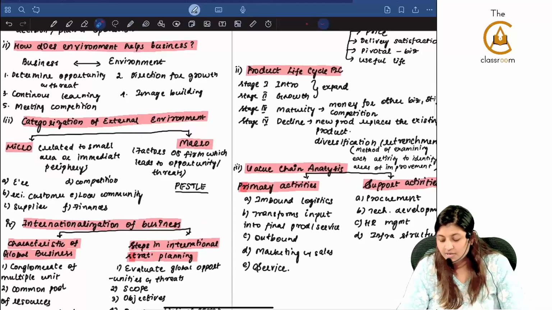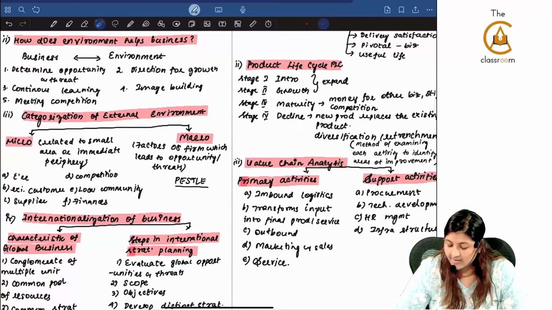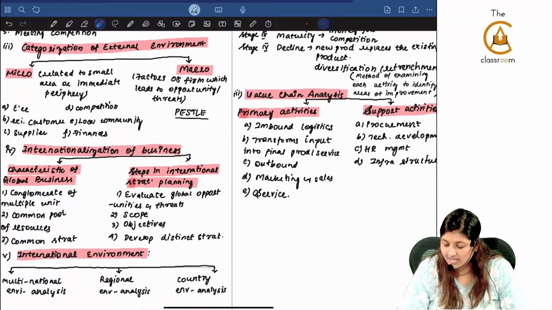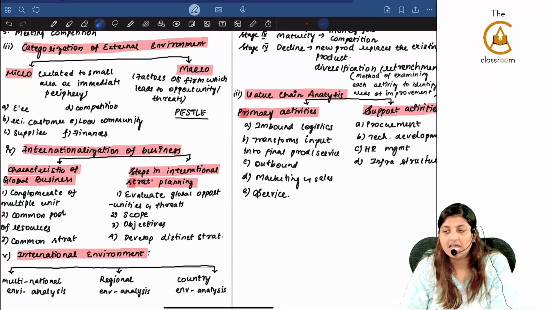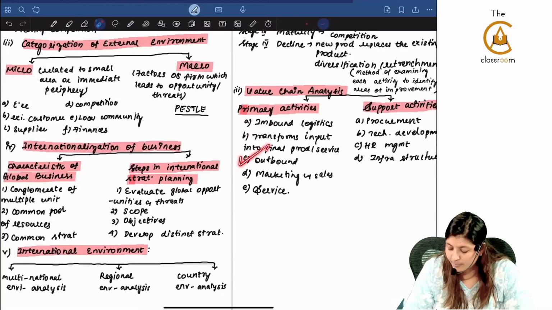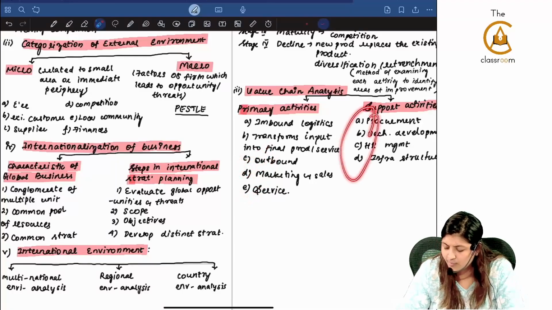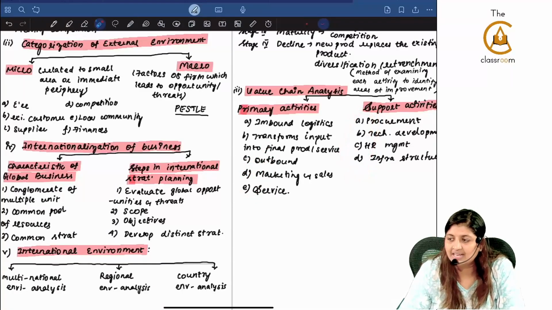Under that we saw what is product life cycle: introduction, growth, maturity, and decline. Value chain analysis, there are 2 activities, primary and support activities. Under primary we have inbound logistics, transform input into output, outbound logistics, marketing and sales and service. Support activity is easy for procurement, tech, HR, and infrastructure.